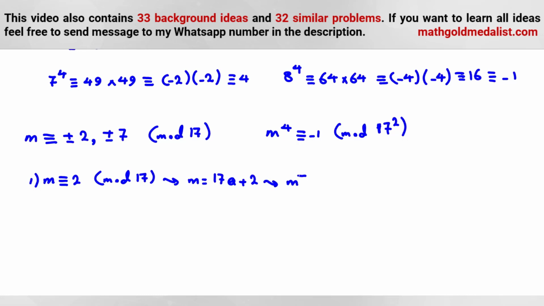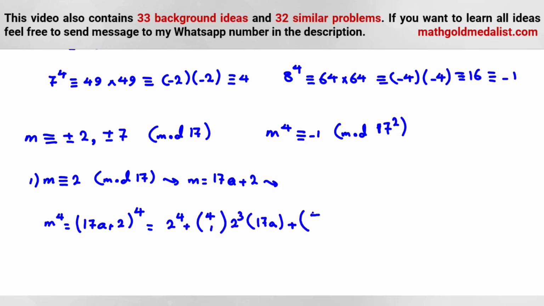So m to the 4, here we should use binomial expansion. Let me write m to the 4 here. It is (17a plus 2) to the 4. So we can say 2 to the 4 plus 4 choose 1 times 2 cubed times 17a plus 4 choose 2 times 2 squared times 17a squared, and so on.